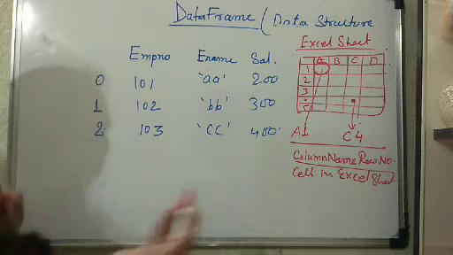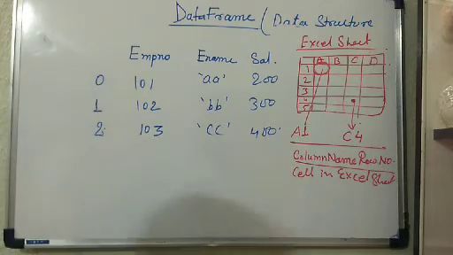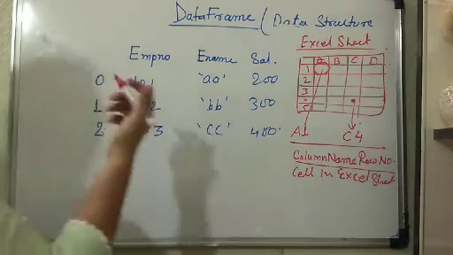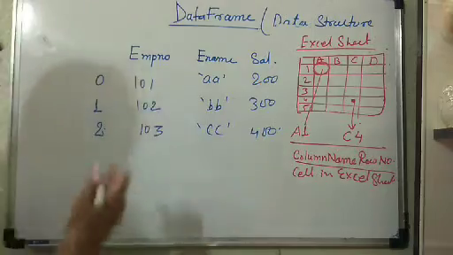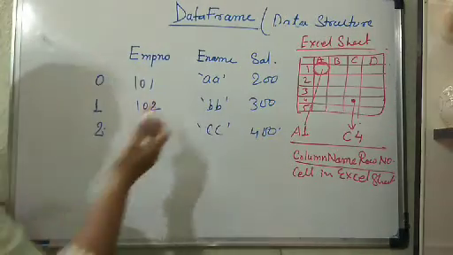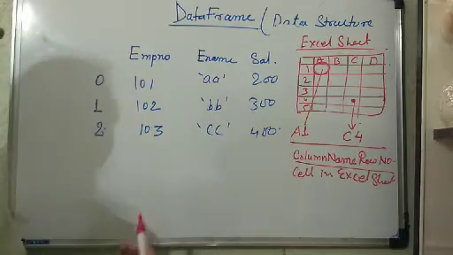So now, how is a data frame similar to an Excel sheet? Let us see how the data frame is similar to the Excel sheet. Here various data is represented in the data frame.